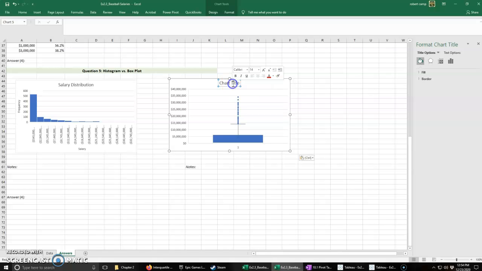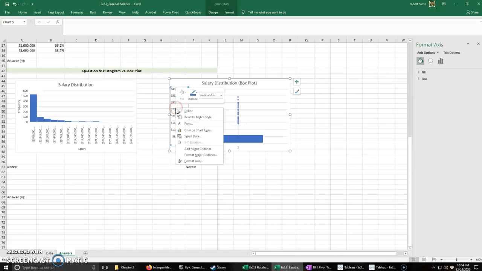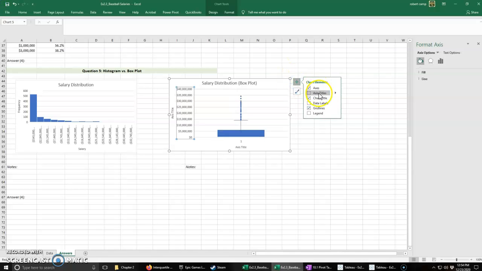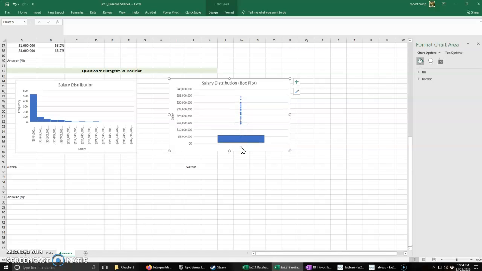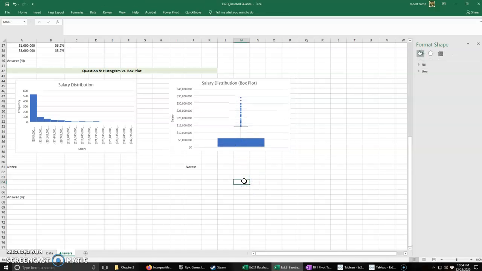Let's rename this chart title Salary Distribution Box plot. Okay, and over here let's add axis titles. This will be salary. And we can get rid of that axis title. We don't need it. Get rid of that axis completely. Okay, and so now we have our box plot.